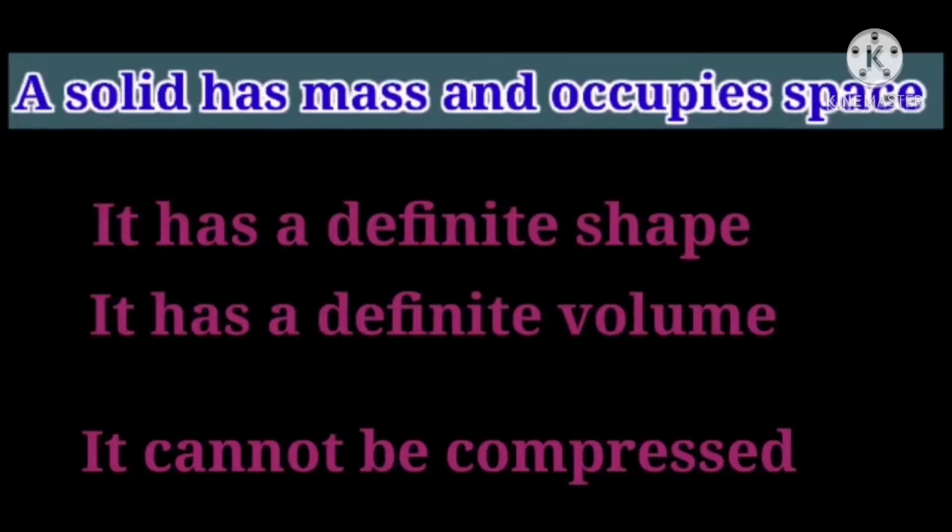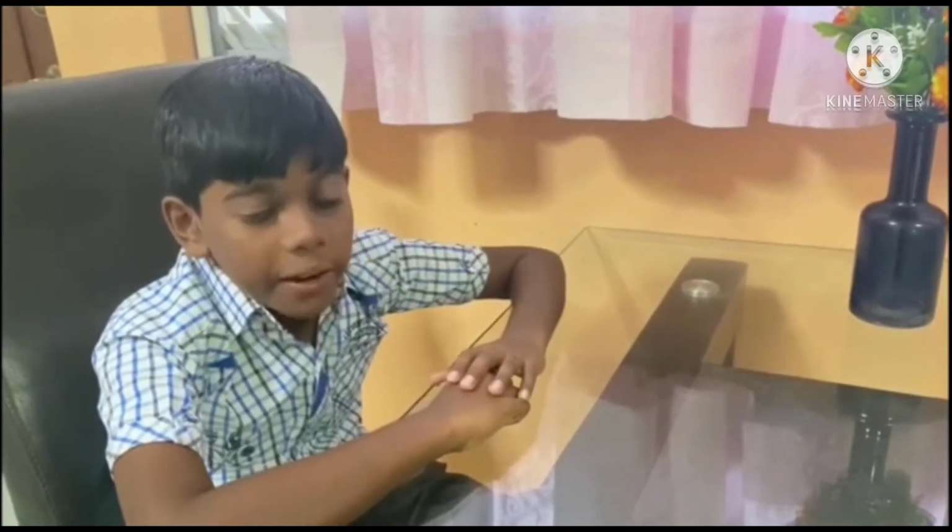Solids. A solid has mass and occupies space. It has a definite shape. It has definite volume, but it cannot be compressed. Let me explain one by one.